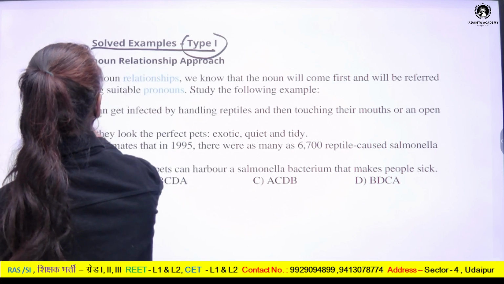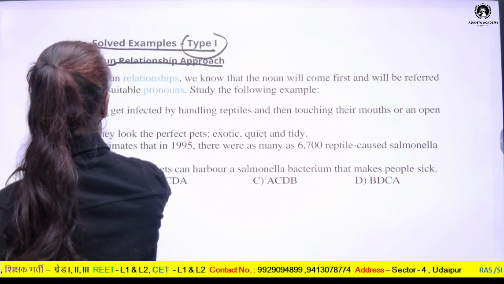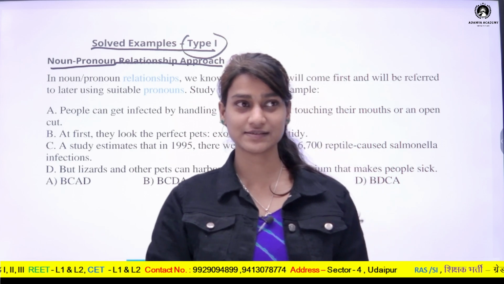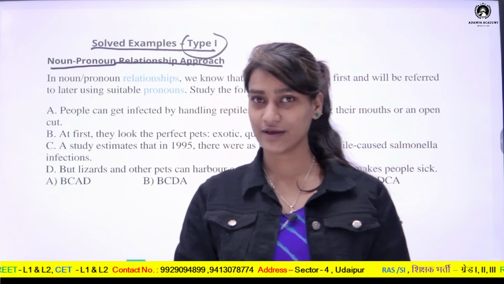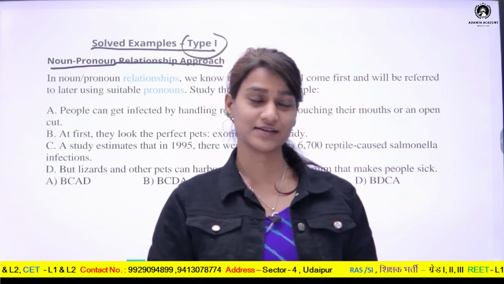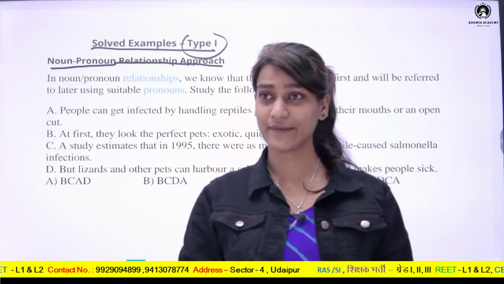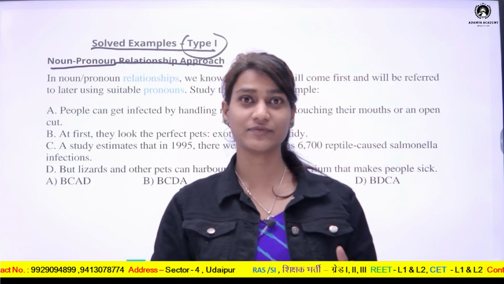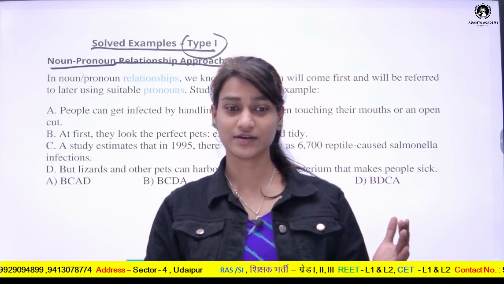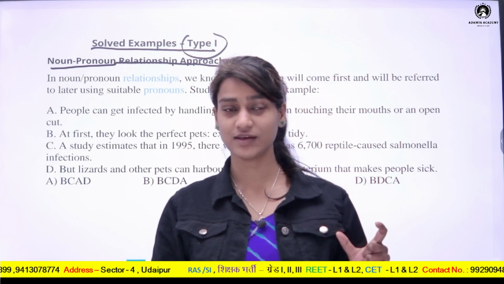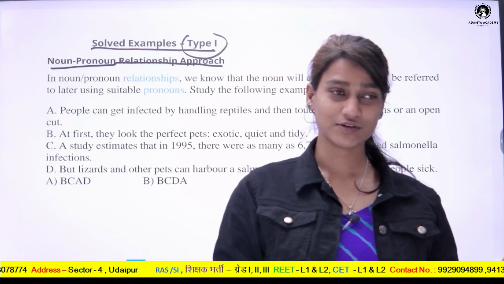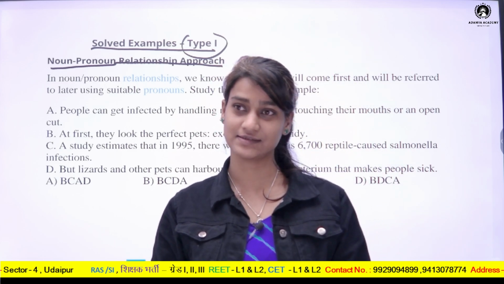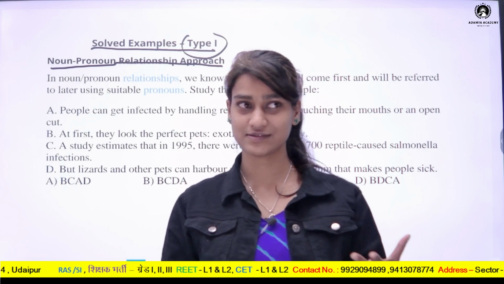Type 1, noun pronoun relationship approach. So what is noun pronoun relationship? If I say that Ram is a good boy and Ram studies in class 10th, here Ram is the noun, and what he does, we are telling that he studies, so he here is the pronoun. So we don't use the word Ram again and again in the subsequent sentences. This is the work of noun and this is the work of pronoun.